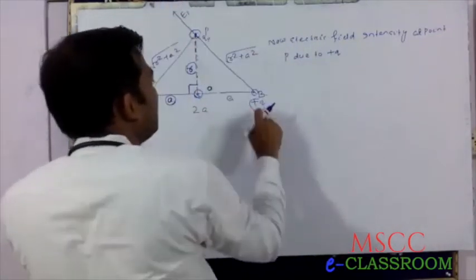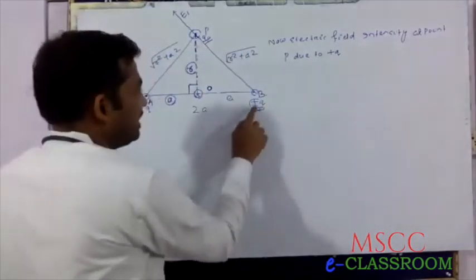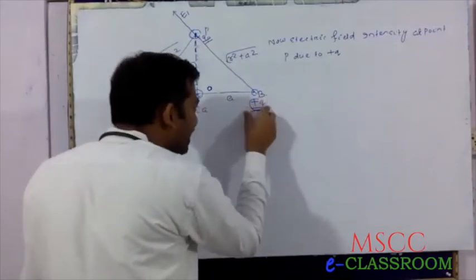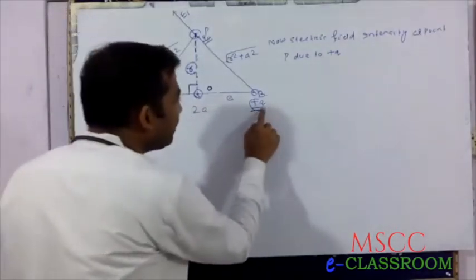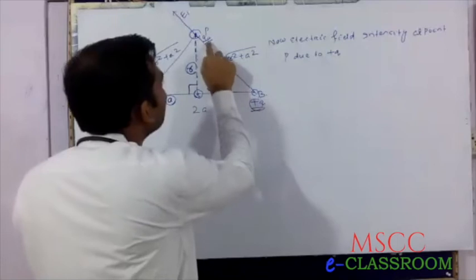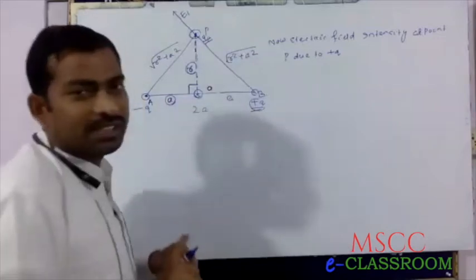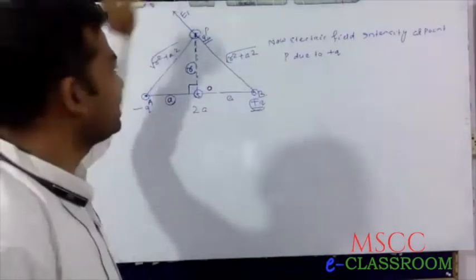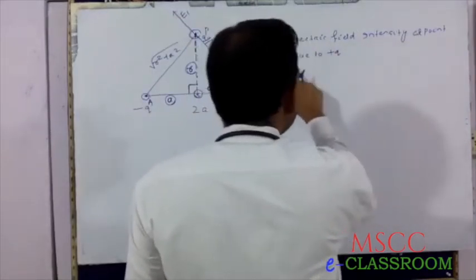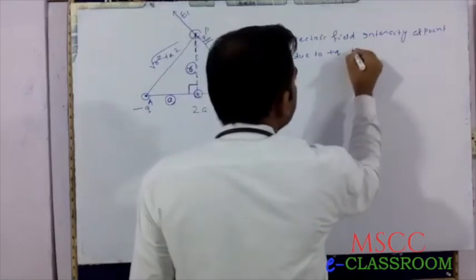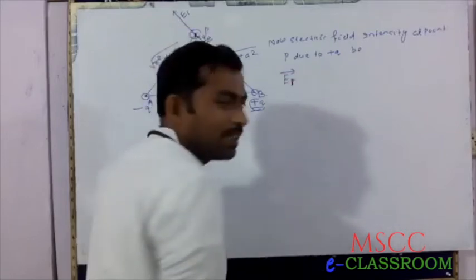Plus to plus. Here this is plus, this is plus, and the magnitude is maximum, greater than this. Therefore, the direction of the electric field is towards this. Now the electric field intensity at point P due to the charge at B, suppose this is E1.